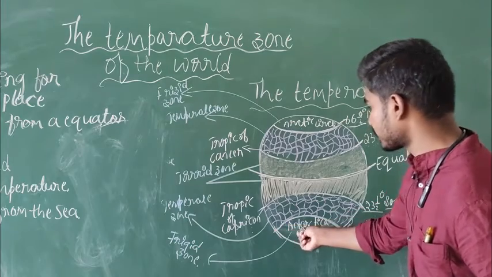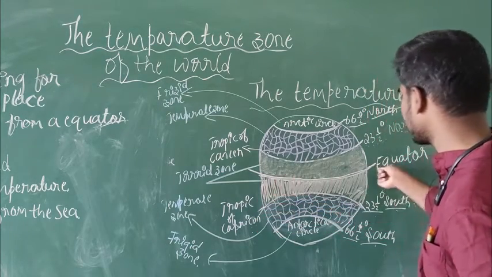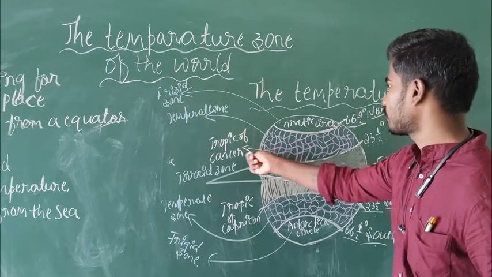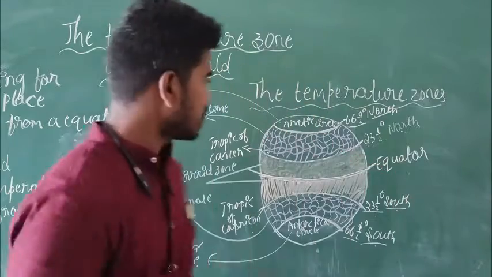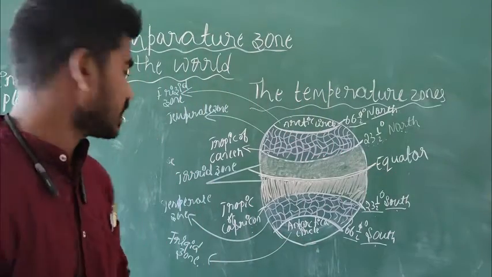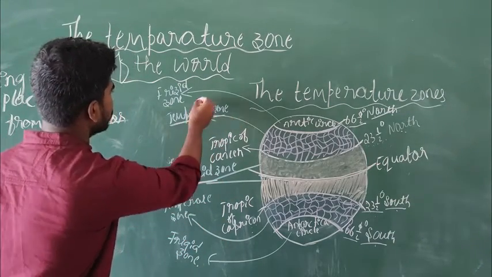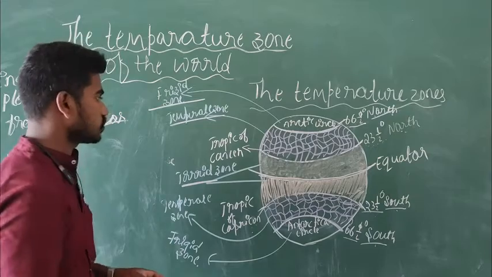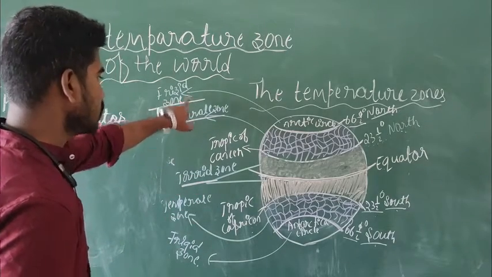So this is called the Arctic Circle. This is called the Tropic of Capricorn. This is called the equator. This is called the Tropic of Cancer. This is called the Arctic Circle. These are also temperature zones. We have three kinds of temperature zones: one is the torrid zone, another is the temperate zone, and another is the frigid zone.